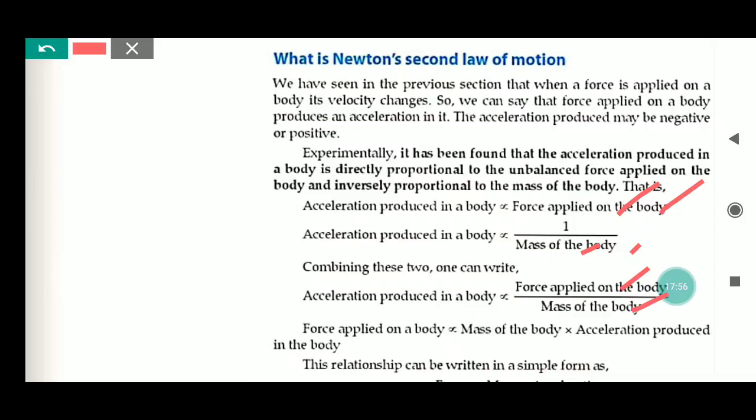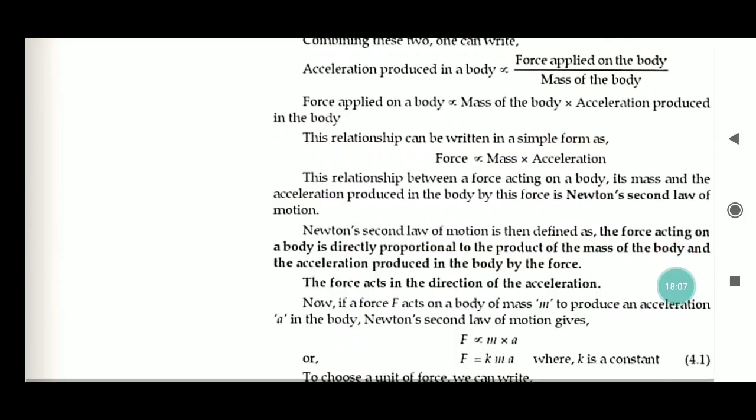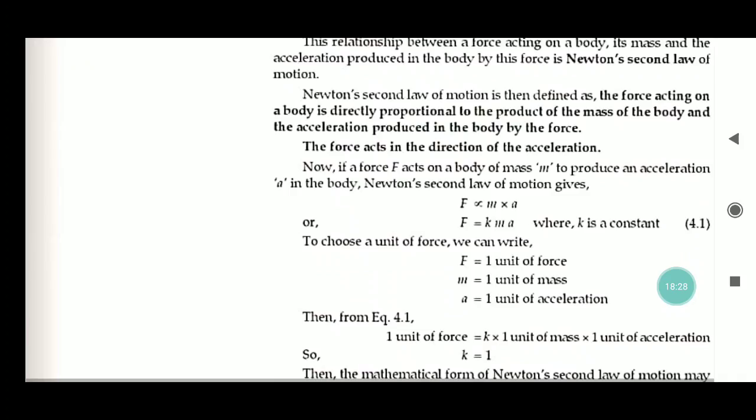This relationship can be written as force proportional to mass into acceleration. This is the second law of motion, and it defines the force acting on a body. So what is Newton's second law of motion? The force acting on a body is directly proportional to the product of the mass of the body and the acceleration produced in the body by the force.